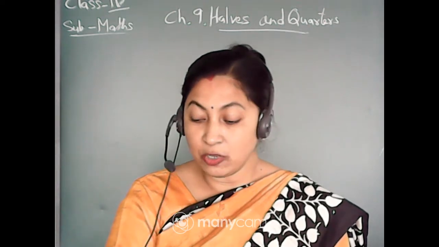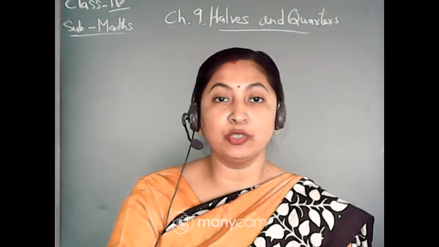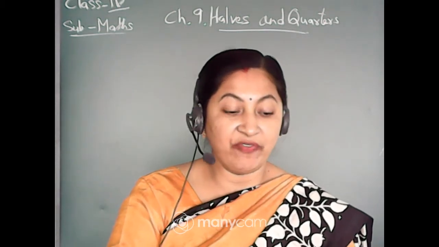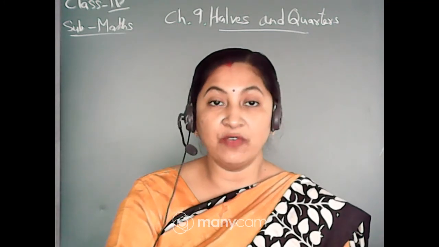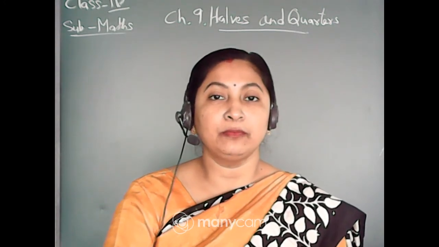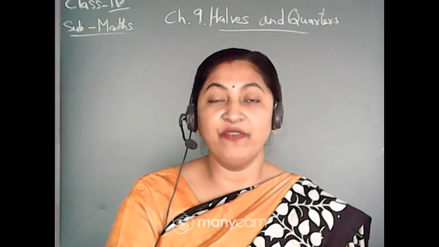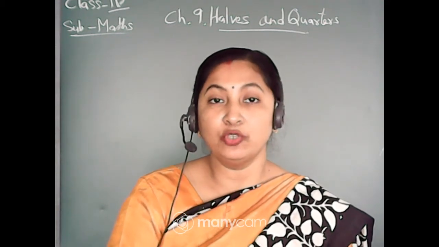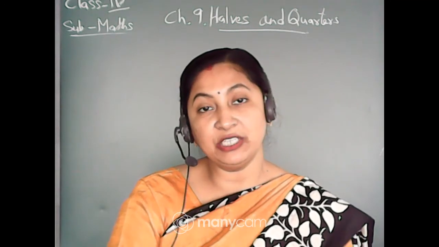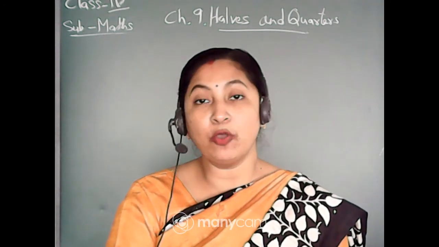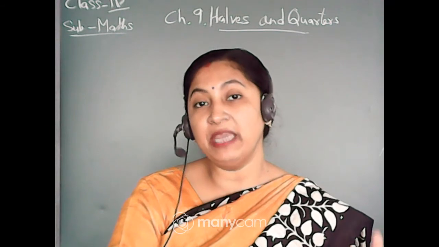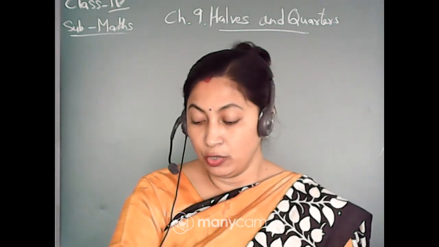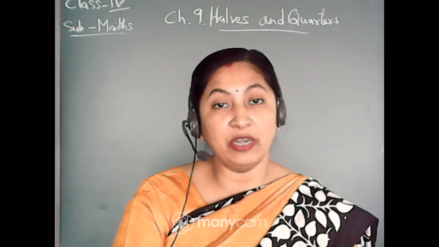So what is the cost of the whole pumpkin? This was asked to find out, and what did you find? The cost of the whole pumpkin is 40. You multiplied 4 into 10, because 1/4 is rupees 10, so the full will be 4 into 10, that is rupees 40. That means the cost of that big whole pumpkin is rupees 40, but he wants it for only rupees 10.